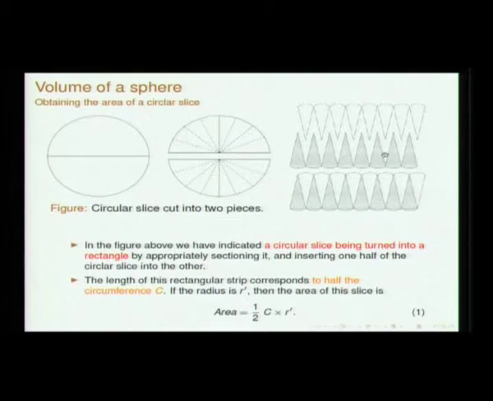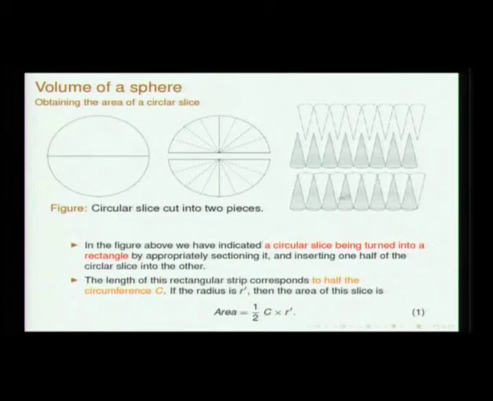Just insert them, and what you will be getting is primarily a rectangular kind of a figure. If the number of bits into which it is sliced is large, then you will almost have a rectangle. So, what is the area of this rectangular piece? Area is half times the circumference into r prime, where r prime refers to this radius.